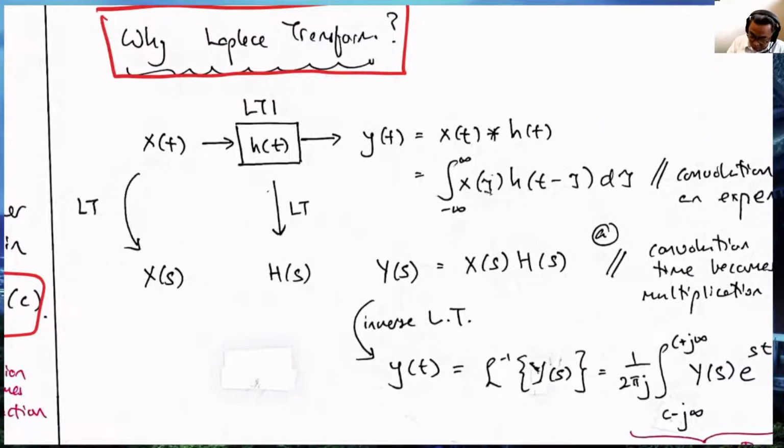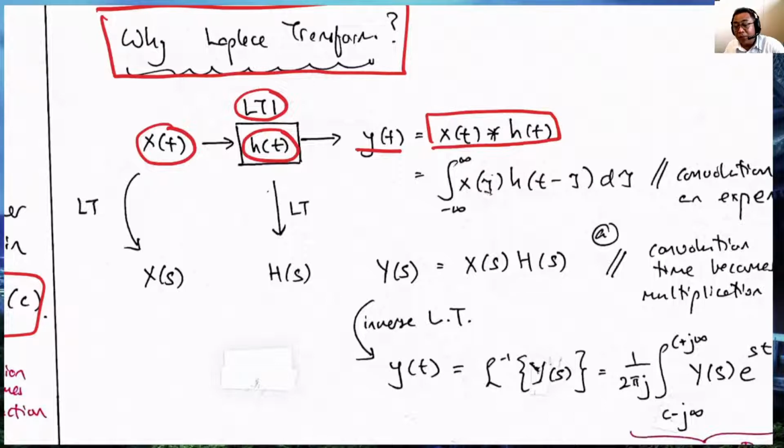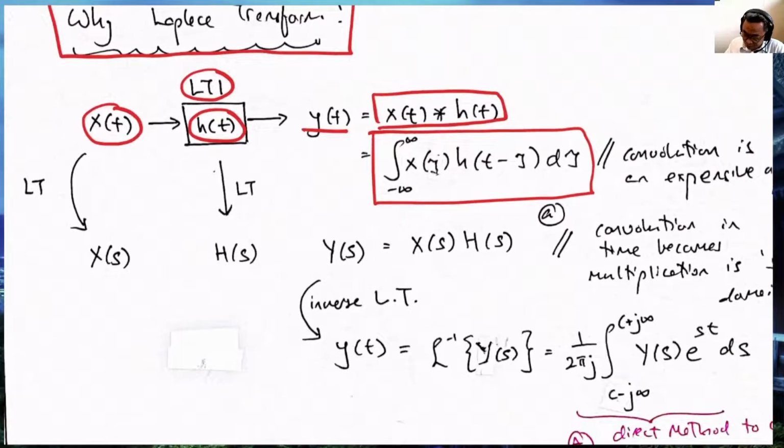I've told you that when we have signal x(t) and an LTI system with h(t), the impulse response, the output y(t) is described by this convolution equation: x(t) convolved with h(t). Now, convolution is very expensive because to get just a single element of the output, you have to perform this convolution. And if h(t) is very long, then this integration is an expensive business.